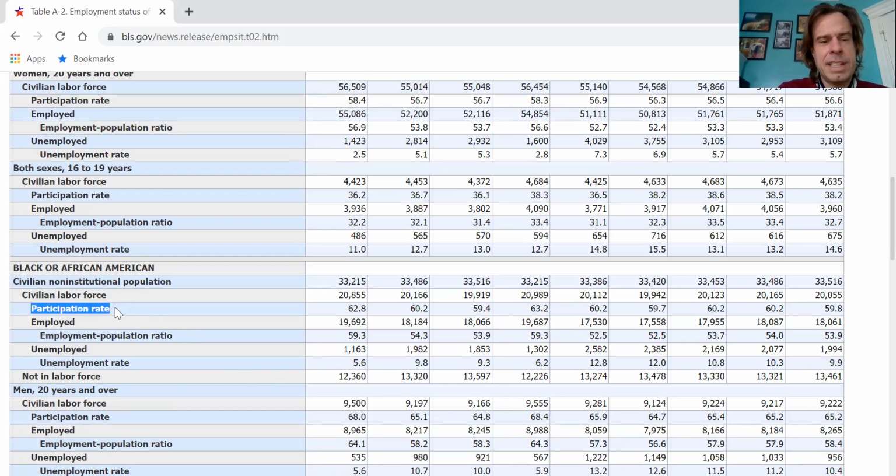If we look at the participation rate here, we see that there's actually been a drop in labor force participation from 60.2% to 59.8%. So what that suggests is some of that decrease in the unemployment rate is not because Black people are finding more jobs, but instead because some of them are leaving the labor force and deciding not to look for work anymore, perhaps because they're discouraged, perhaps because they have to take care of kids. We don't really know from this data, but something's going on there. And indeed, if we look at this employment to population ratio, which is kind of saying how many people are employed relative to how many people are out there, we see it actually dropped a little bit.